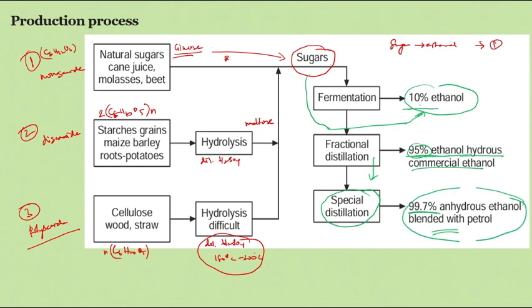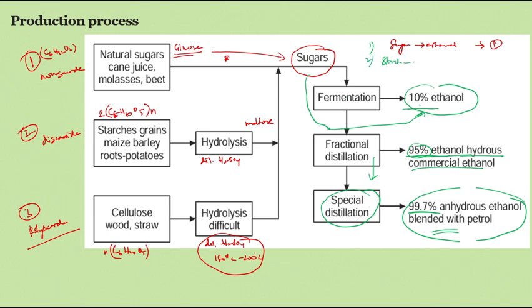So clearly note that we have three feedstocks. The first feedstock is directly glucose, already a sugar compound, so by fermentation it can move to ethanol. But in the second case, there is starch.